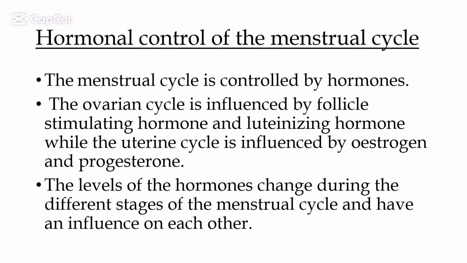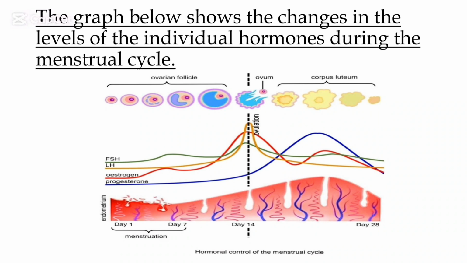Hormonal control of the menstrual cycle. The menstrual cycle is controlled by hormones. The ovarian cycle is influenced by the follicle-stimulating hormone and the luteinizing hormone, while the uterine cycle is influenced by estrogen and progesterone. The levels of the hormones change during the different stages of the menstrual cycle and have influence on each other. The graph below shows the changes in the levels of the individual hormones during the menstrual cycle.